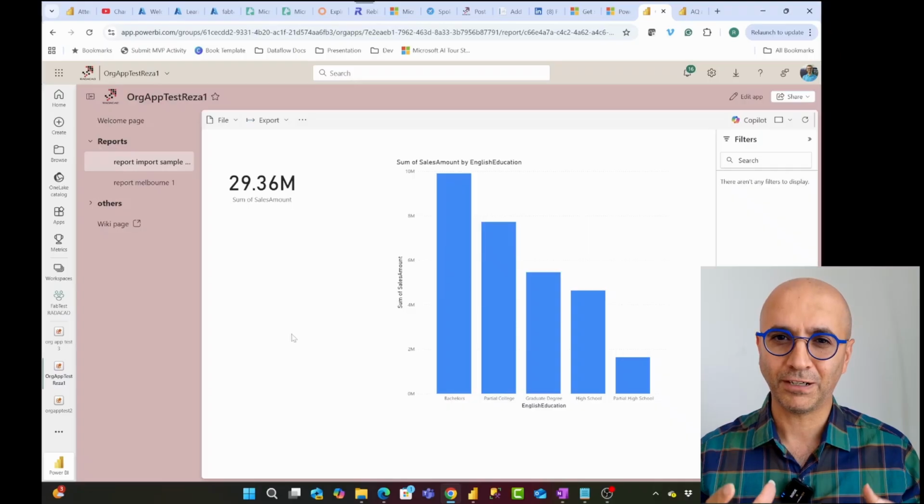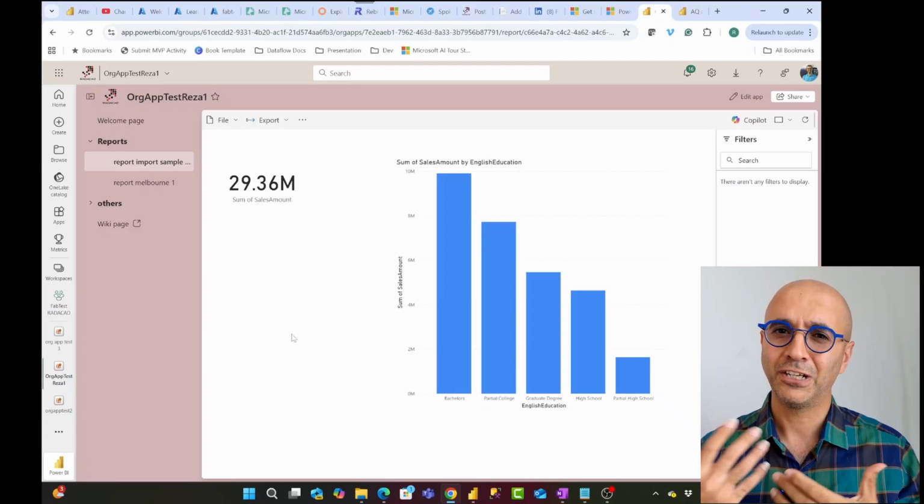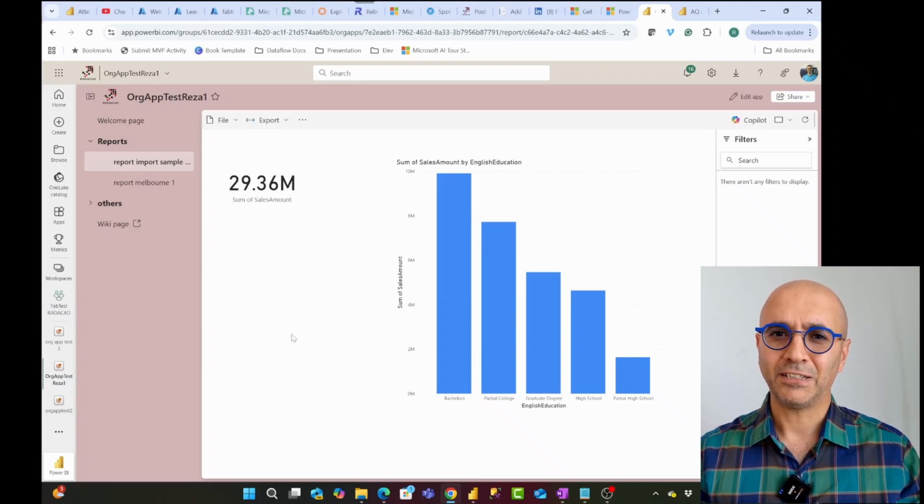So just using one workspace with the org app on the top is not going to be good architecture design, because as soon as you make a change, the org app users get impacted immediately. This is a big difference that I talked about, because it defines how you go and use your architecture in Power BI or in Microsoft Fabric.